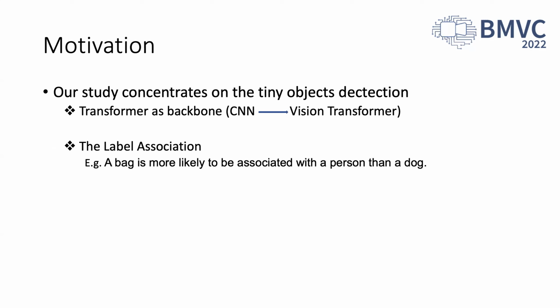Considering the co-occurrence of different objects in the same image, label association is widely used in multi-label classification. For example, a bag is more likely to be associated with a person than a dog. Previous works prove that label association can boost model performance. Therefore, we propose to combine transformer and label association together in our work.